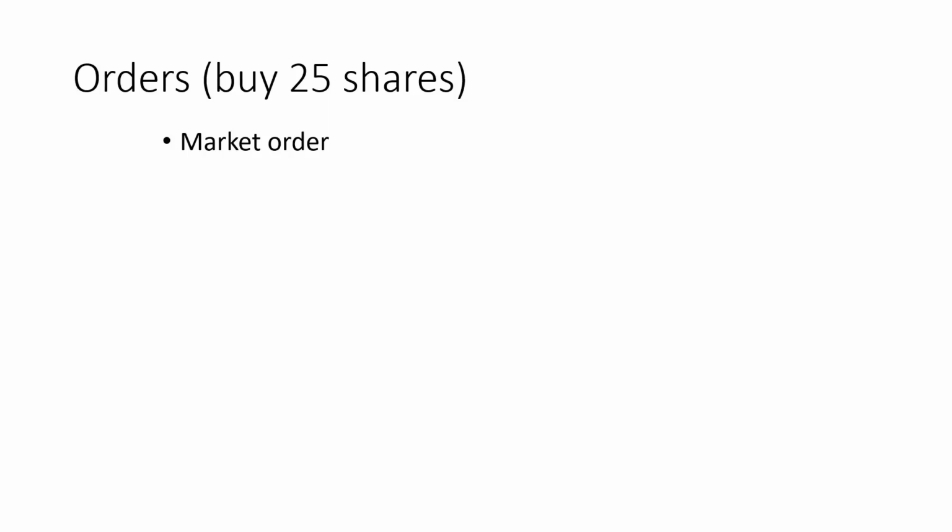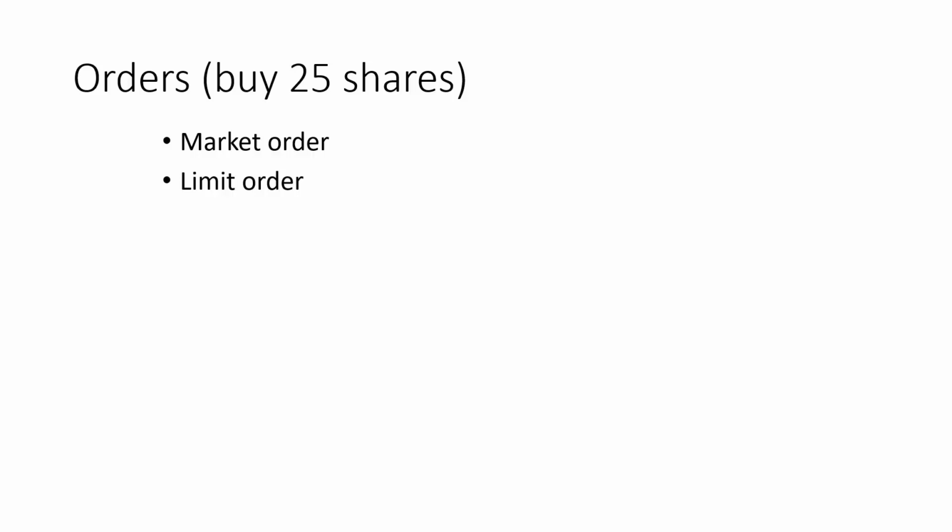So let's assume we want to buy 25 shares. The way we can do this is we can use a market order. In other words, whatever is the best price available in the stock markets at that given point of time, we just use that price and purchase. Or we can use a limit order.